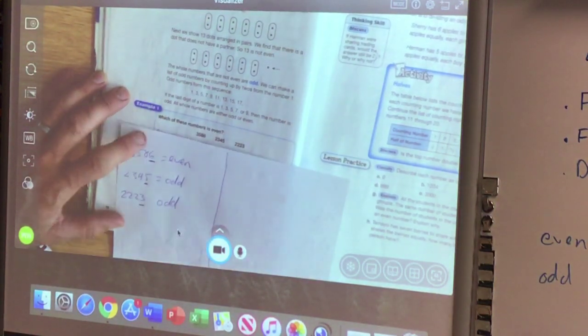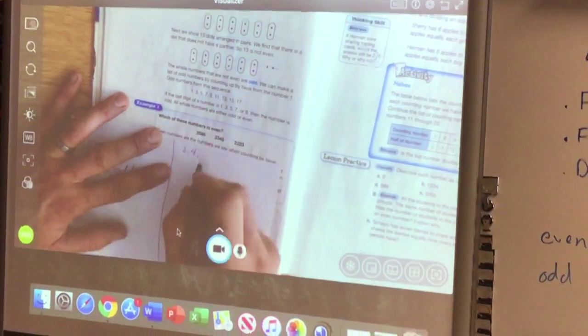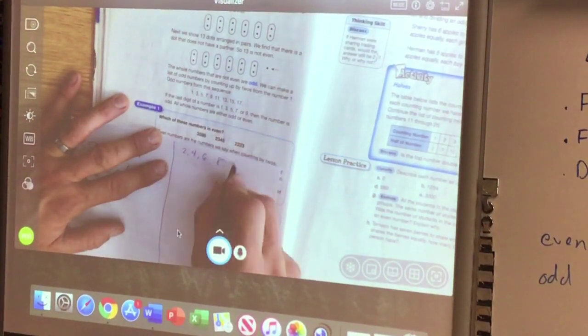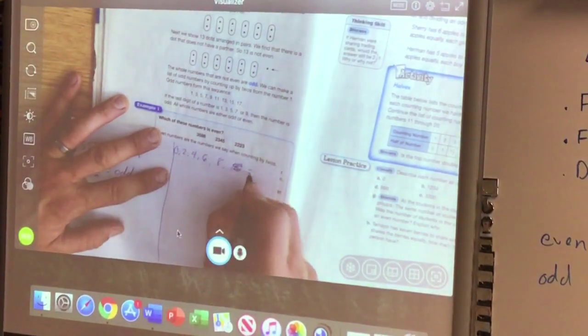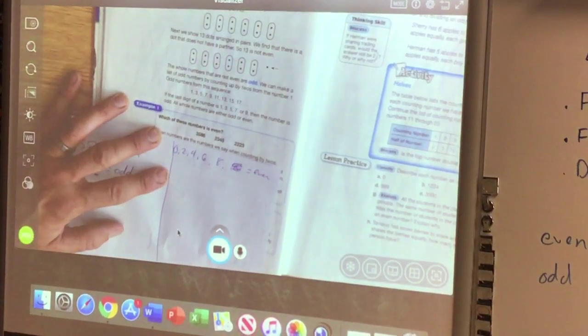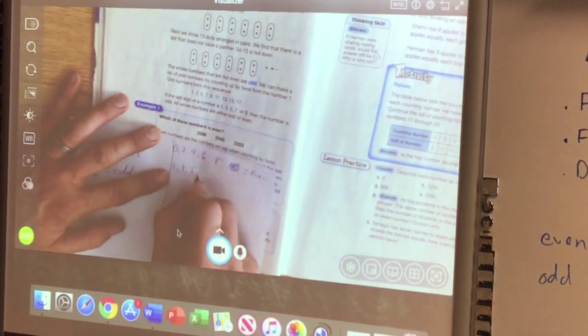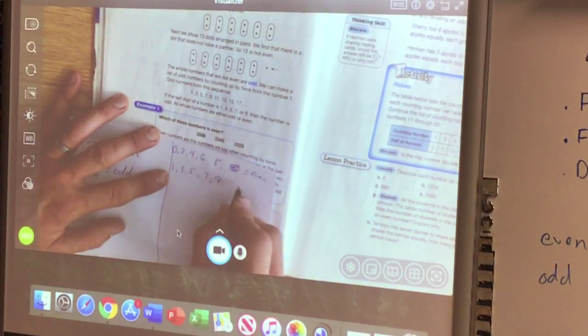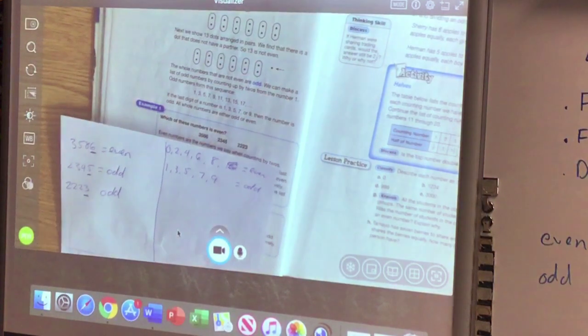If you can't remember that, go ahead and write it on your paper right now. 2, 4, 6, 8, and 0 are even. Any number that ends with those is even. 1, 3, 5, 7, 9 are the odd numbers. Any number that ends with one of those is odd.